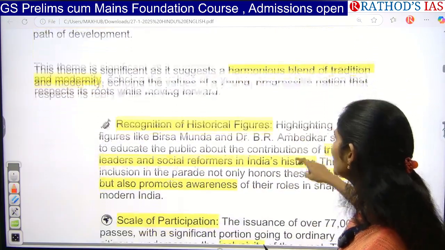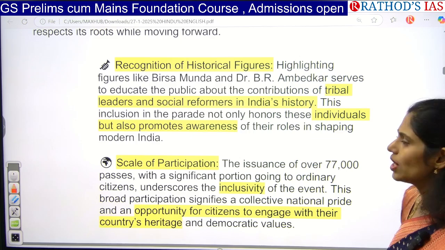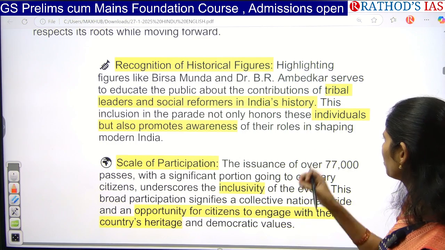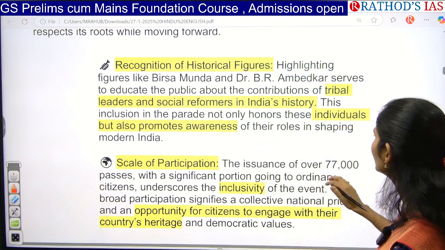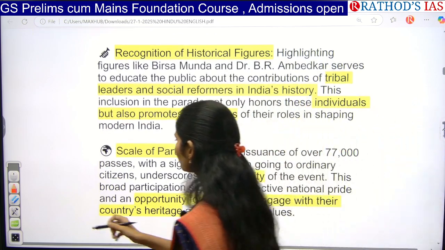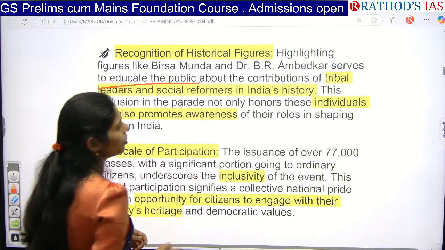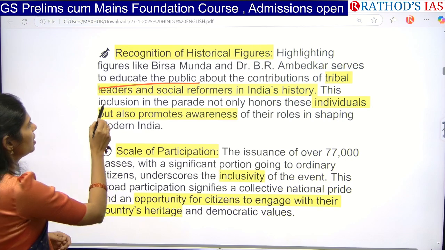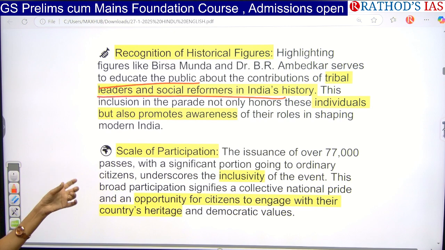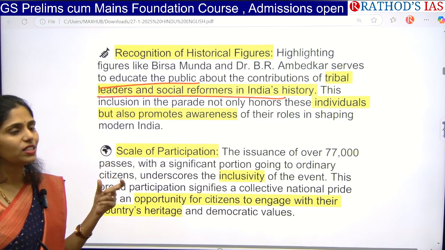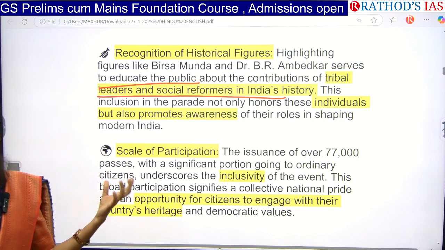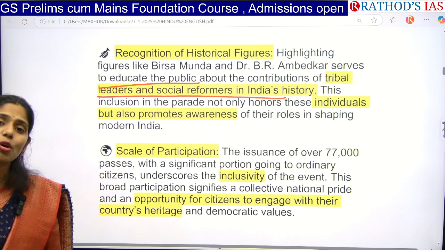Next is the recognition of historical figures. This year we are celebrating the 150th anniversary of Birsa Munda. He is one of the historical persons we have to think about in our history. We are also focusing on educating the public about the contributions of tribal leaders and social reformers in Indian history. Especially in this parade, we included not only these individuals but also promoted awareness about their roles and how they shaped our modern India.